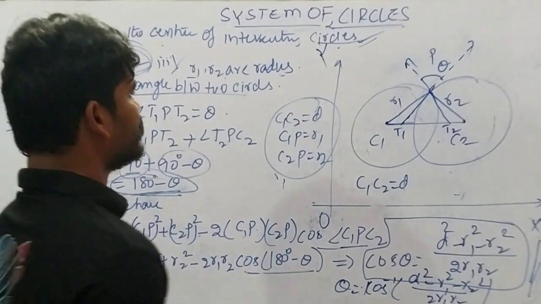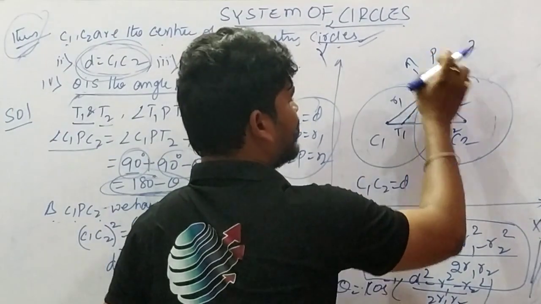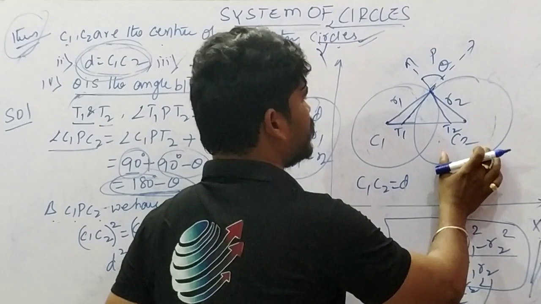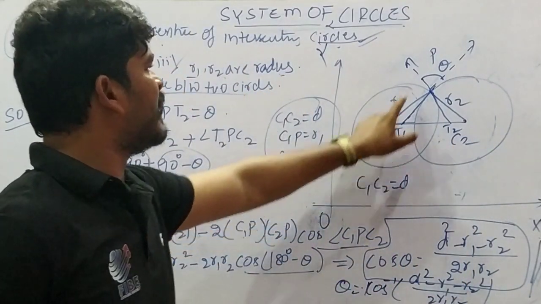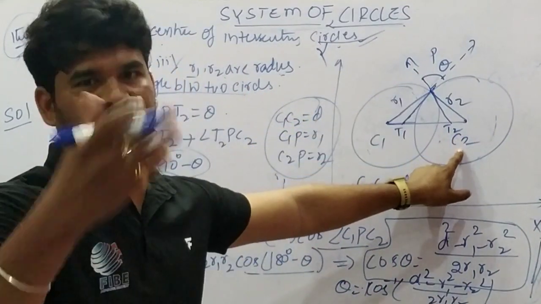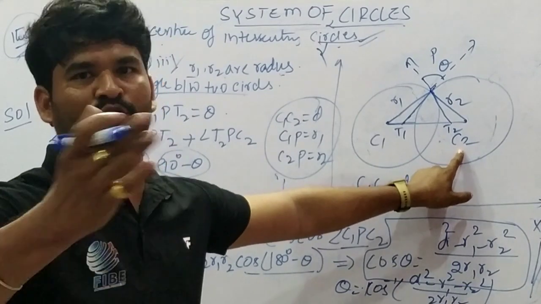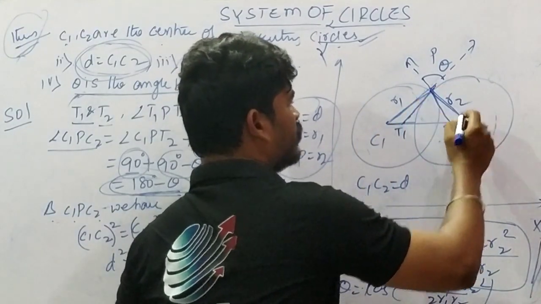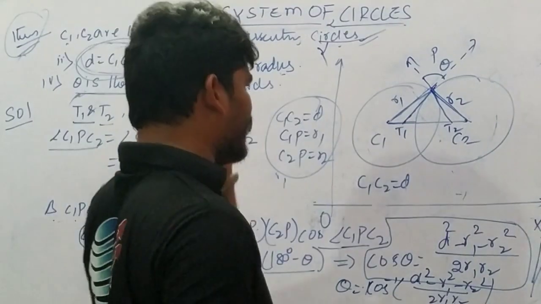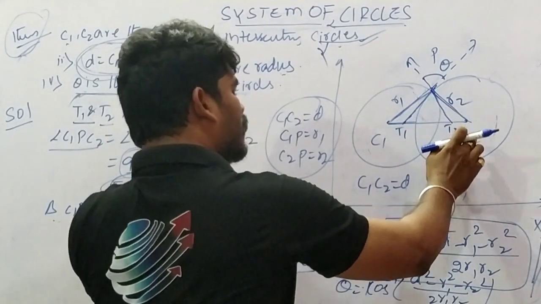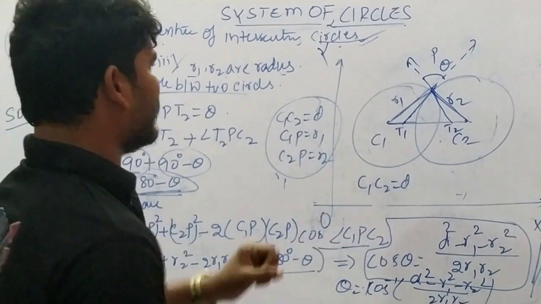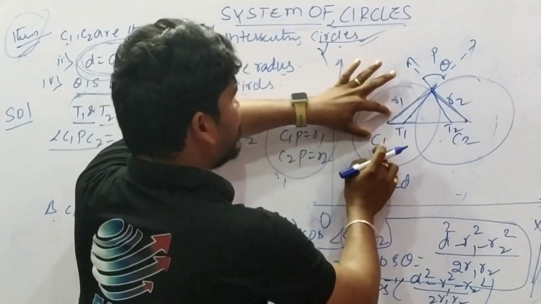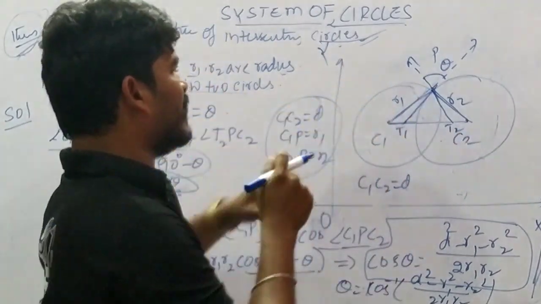Clear here. This one, angle C1PC2, is some angle. That angle we don't know, we are going to find out. Next, here C1PC2 is some angle, right? This one we define as C1PC2 equal to